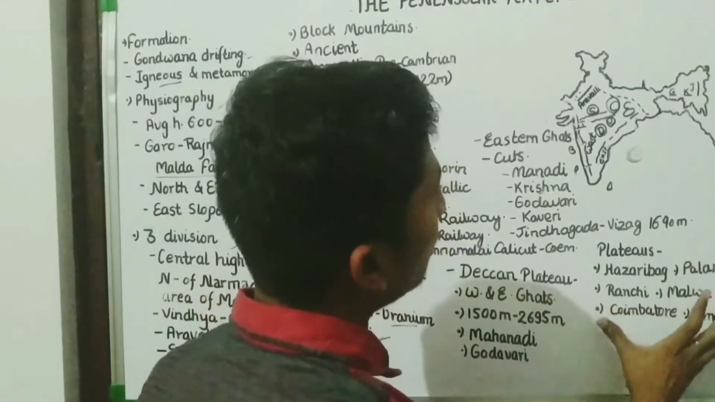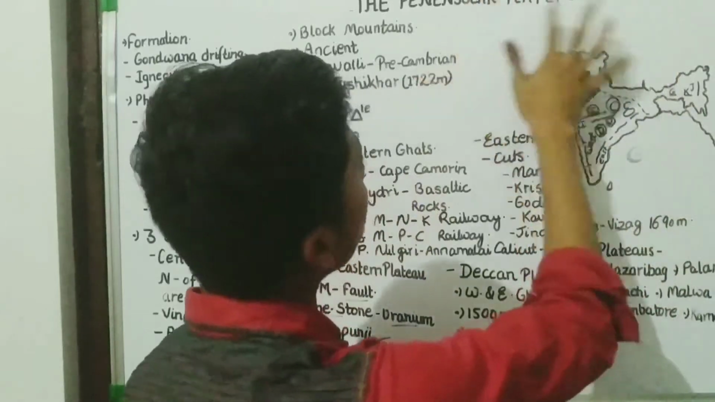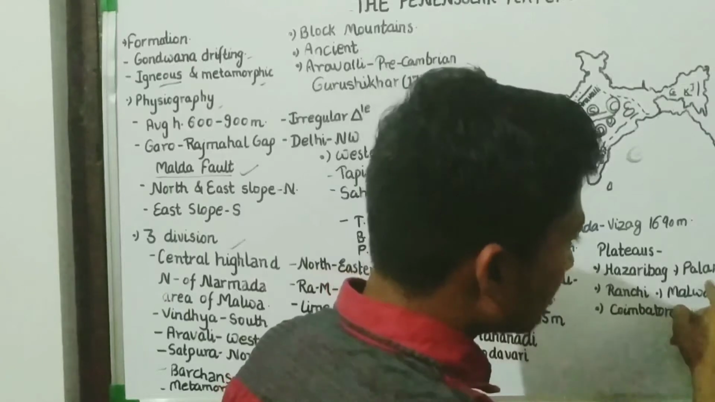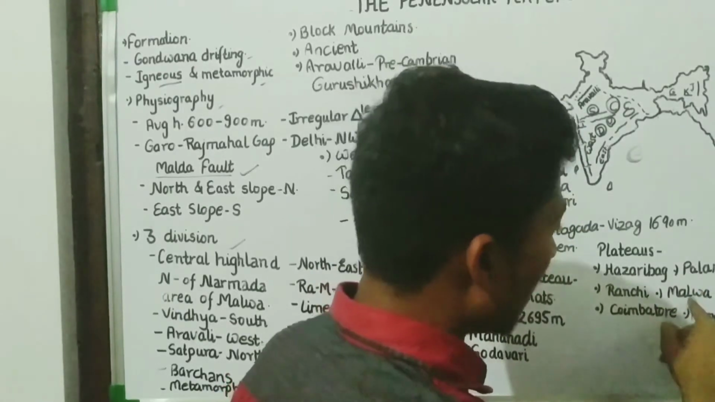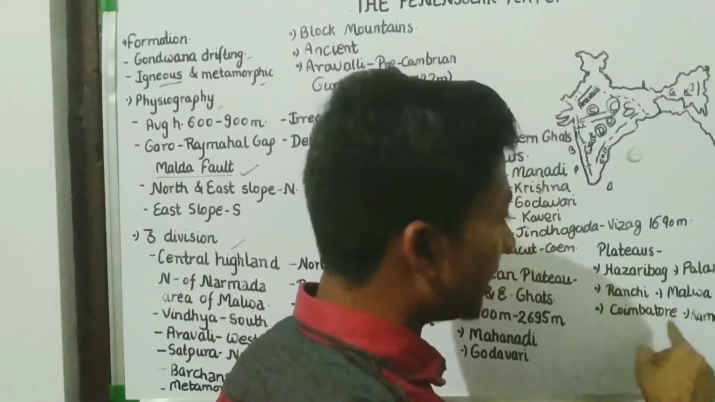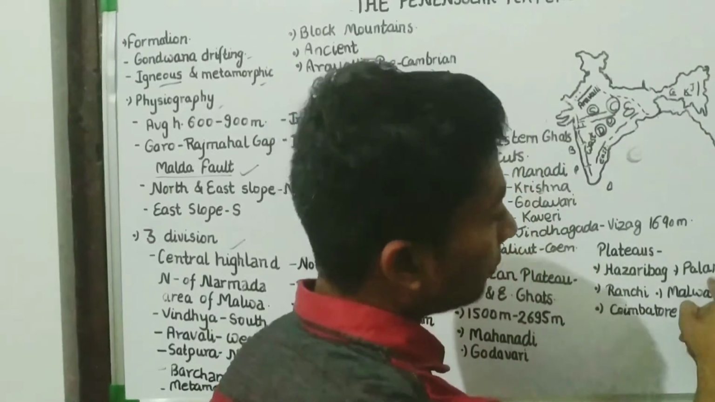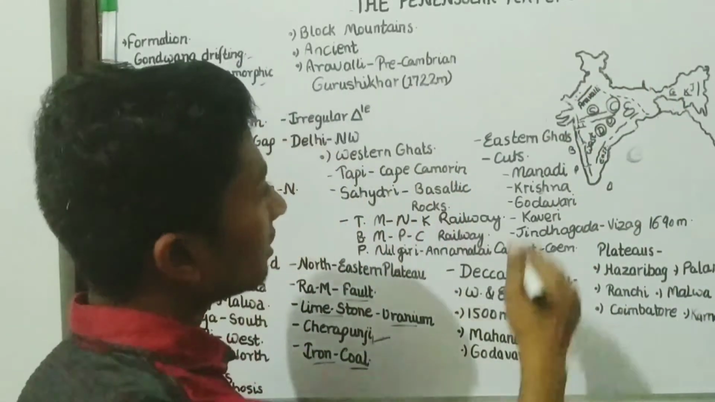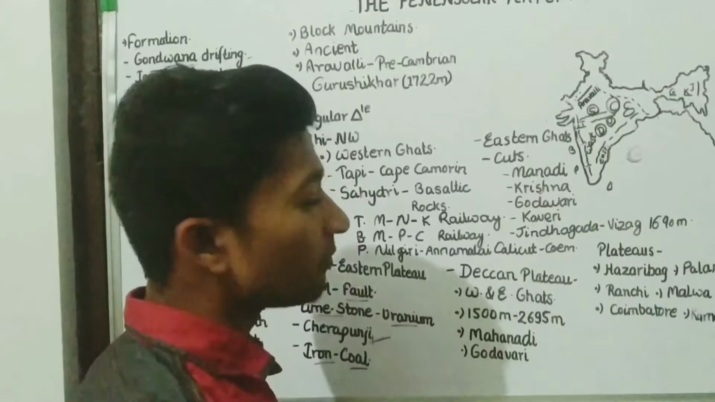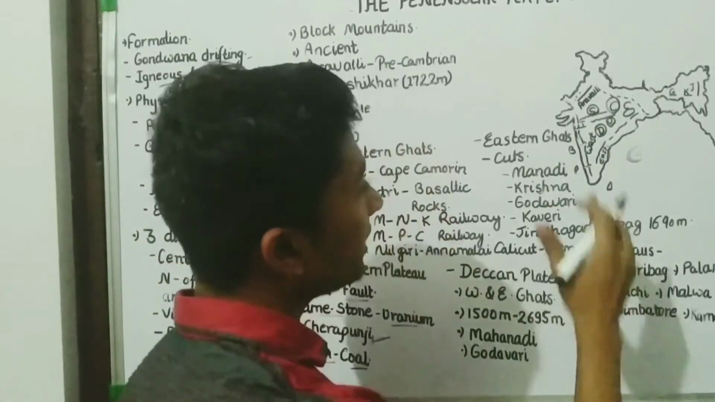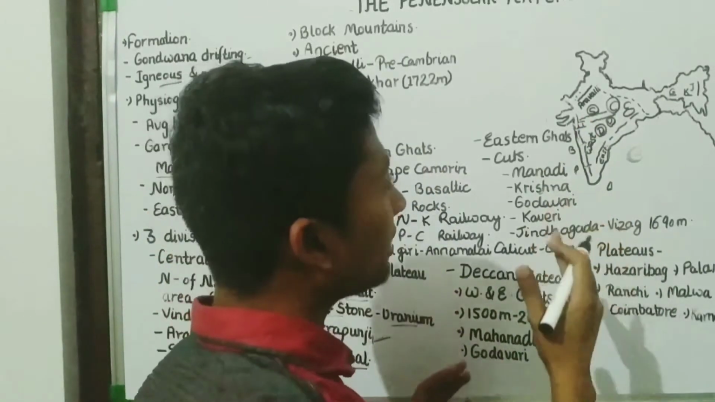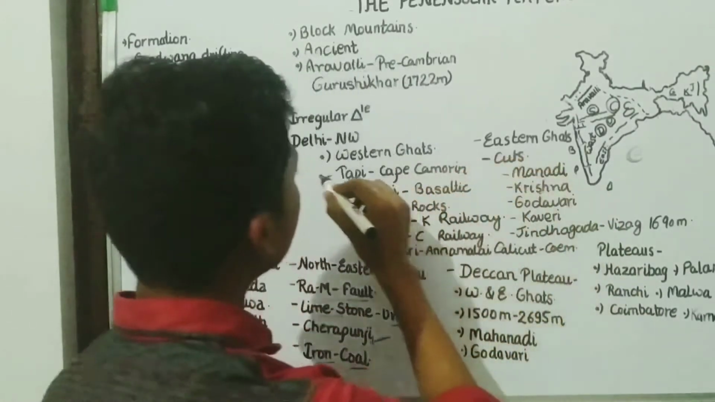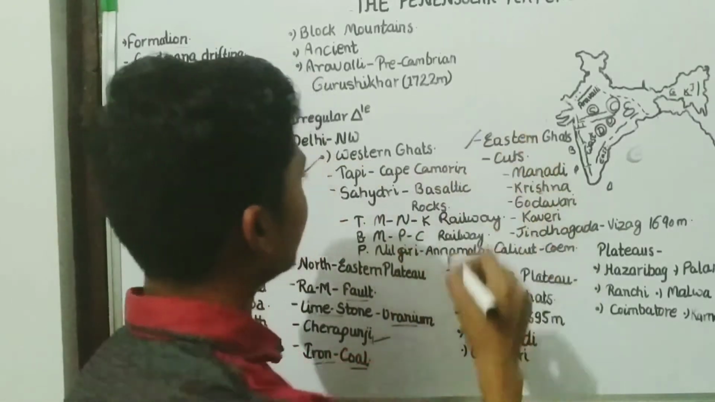And which plateaus constitute the Peninsular Plateau? Mainly Hazaribagh Plateau, Ranchi Plateau, Malwa Plateau, Coimbatore Plateau, Karnataka Plateau, Palamu Plateau. These form the plateau region of the Peninsula region, the whole peninsula. Peninsula we had discussed. It is a landmass which is covered on three sides by water. Now we will discuss the Western Ghats and Eastern Ghats.